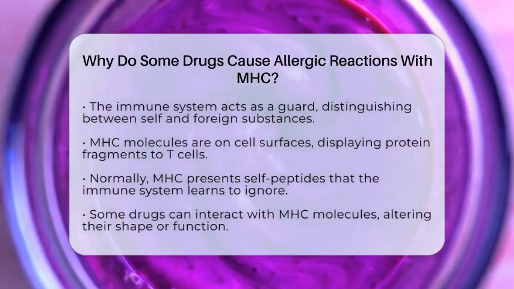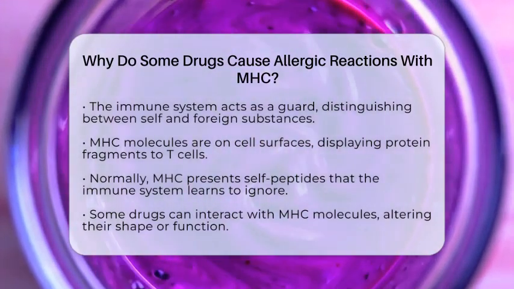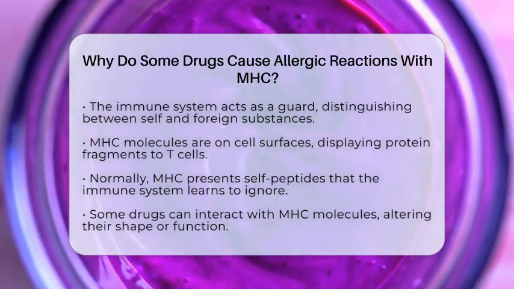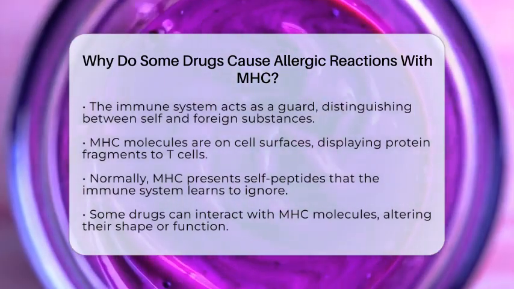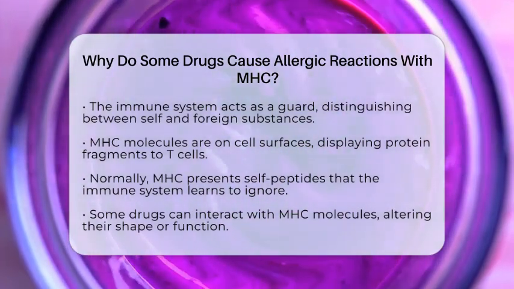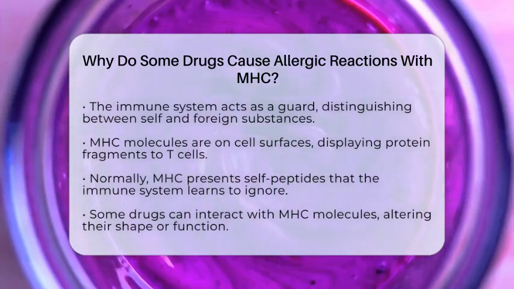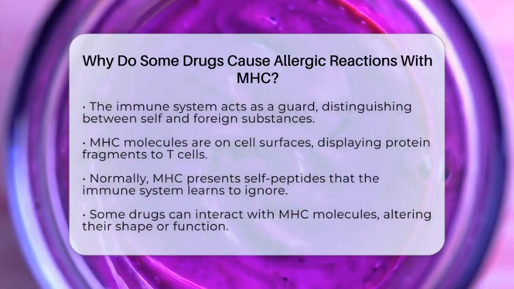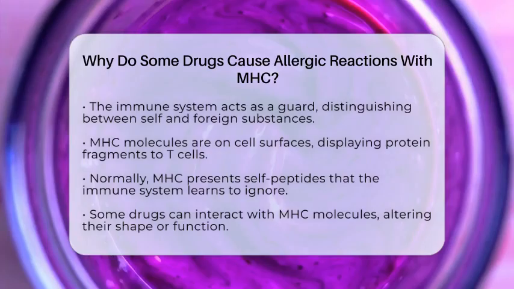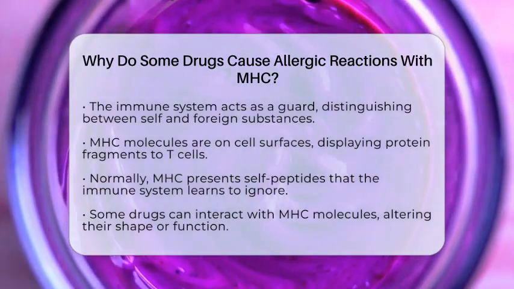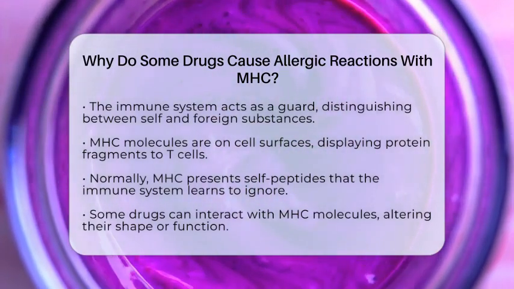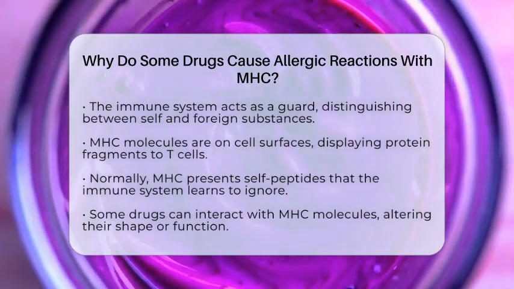These molecules are like display cases on cell surfaces, showing tiny pieces of proteins from inside the cell. They help T cells decide if a cell is normal or infected. Usually, MHC presents self-peptides, which your immune system learns to ignore. But sometimes, drugs can change this process in surprising ways.